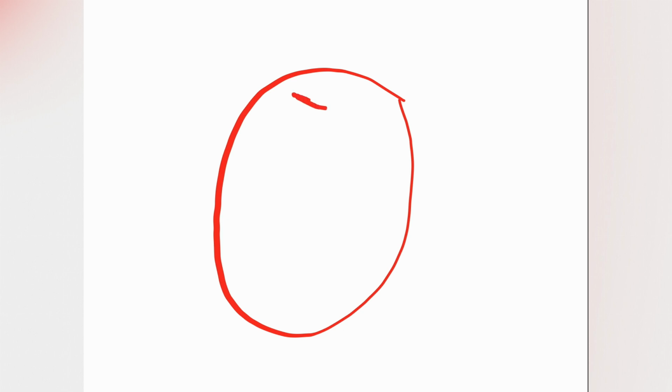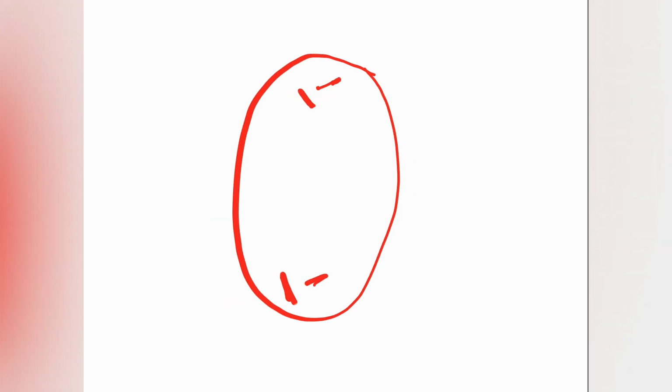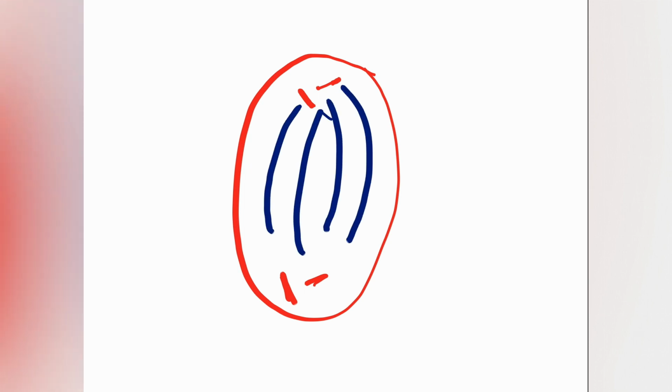These are the two pairs of centrioles formed during the cell division, and this will give rise to the spindle fibers during cell division, which we will discuss in the coming chapters. When I discuss mitosis and meiosis, you'll better understand it. This whole apparatus formed during cell division is known as the mitotic apparatus, and it helps in the arrangement and distribution of chromosomes between the daughter cells.